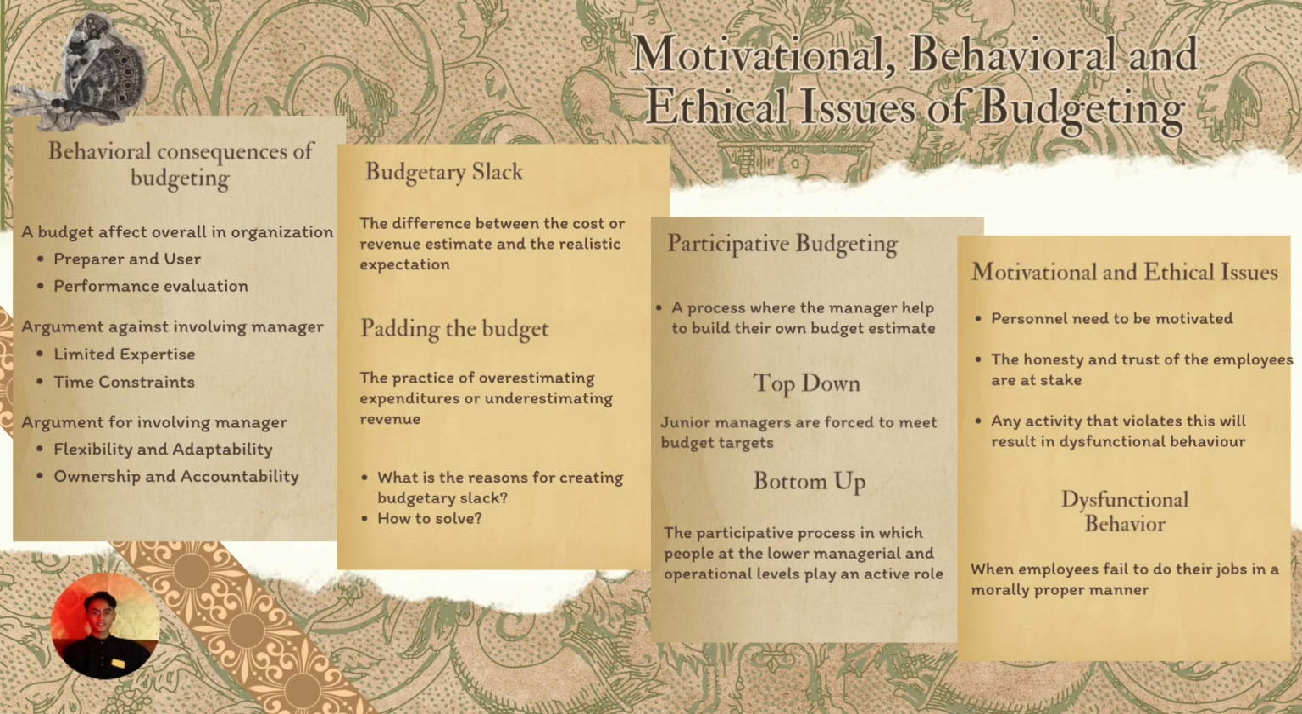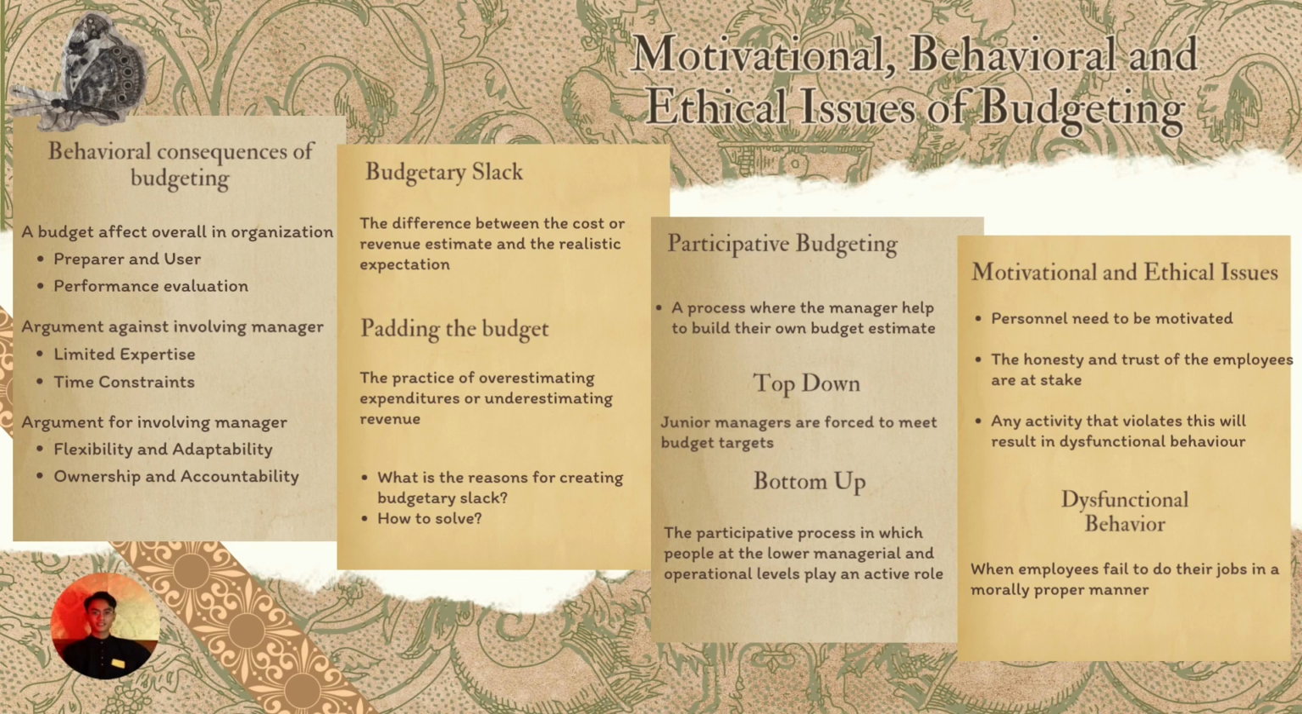Next part is budgetary slack. Budgetary slack is the difference between the cost or revenue estimate and the realistic expectation. Padding the budget involves overestimating expenses or underestimating revenue to meet budget goals. People create budgetary slack to ensure they can beat the budget to improve their performance. To solve this matter, they need to allow discretion to exceed budgeted costs when necessary, rather than relying on the budget. Participative budgeting is a process where managers who are held accountable for budget performance help to develop their own